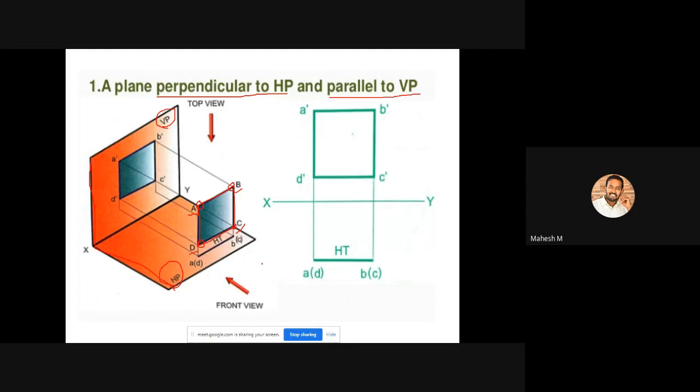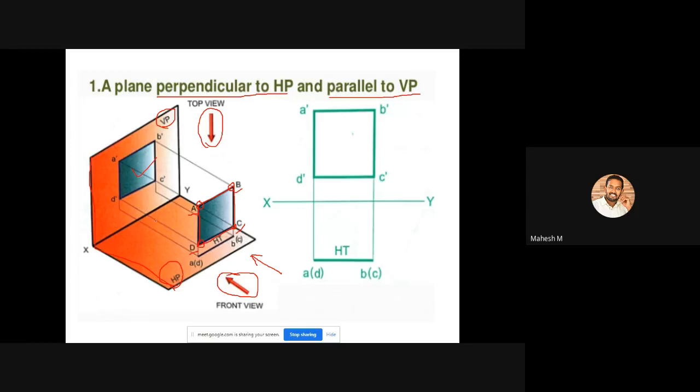So you're going to look at this plane from this direction. So this one is our front view, and this one will be our top view. Okay, so if you are looking from this direction, the front view projection will be available in this vertical plane. So this is our front view.